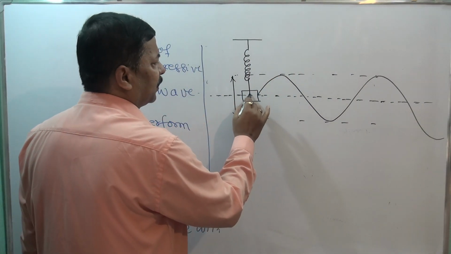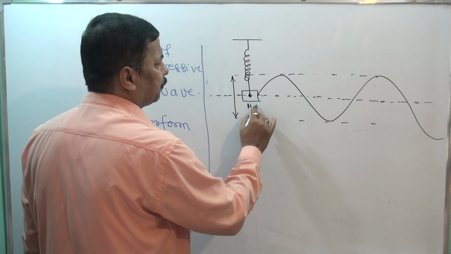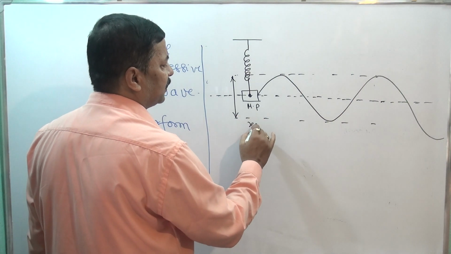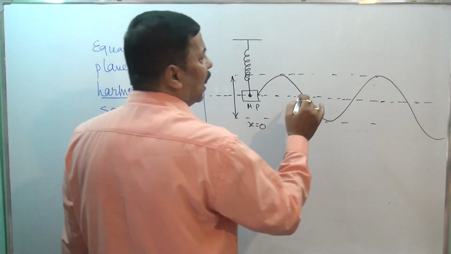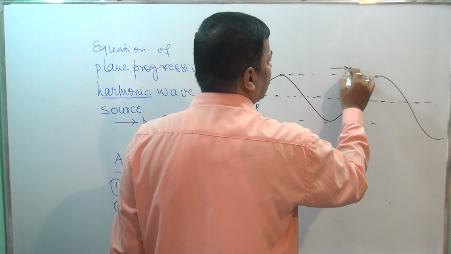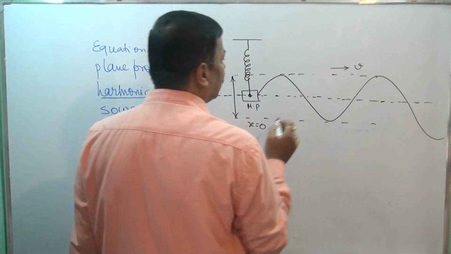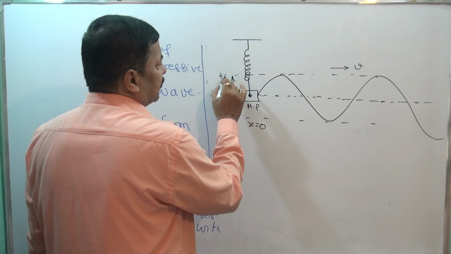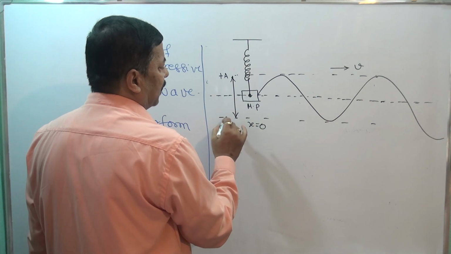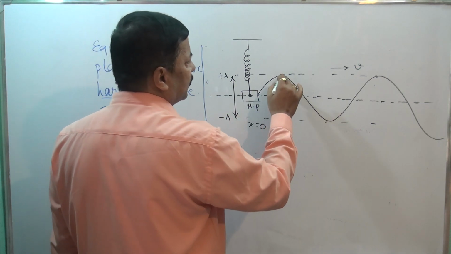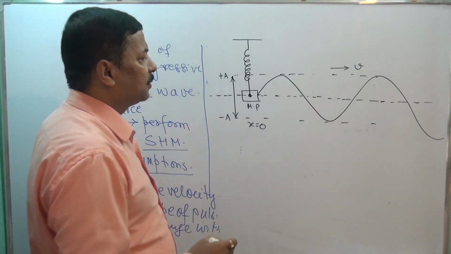Here this is the mean position, and we consider x equals 0, and the wave is going in this direction with the velocity v. This distance is plus a and this distance is minus a.